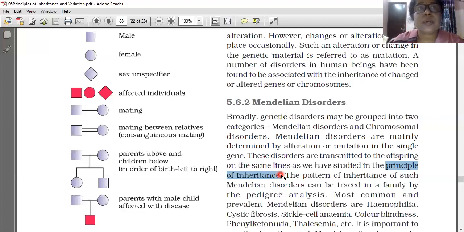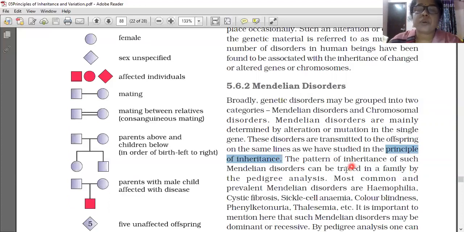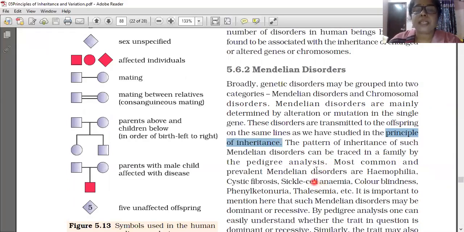Mendelian disorder follows the principle of inheritance. The pattern of inheritance of such a Mendelian disorder can be traced in a family by pedigree analysis, which we learned in the last video.